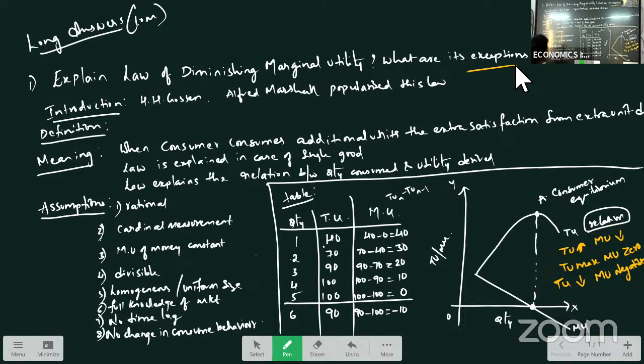Next, we say marginal utility of money remains constant, but as we use more and more money, the additional satisfaction will not remain constant. It will be increasing. So that is also against our law of diminishing marginal utility. And then there is no change in consumer behavior. If the consumer's tastes and preferences are changing, then this law is not applicable. Okay. So these are the limitations. Table, graph, you have to write down this relation compulsorily. Then you write down the limitations and the importance. Clear? So I hope you got this answer. This is one important question from the exam point of view.